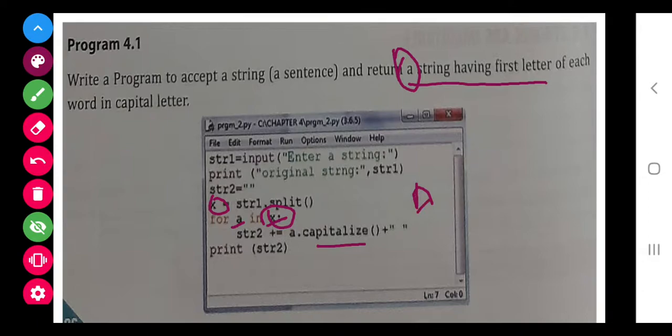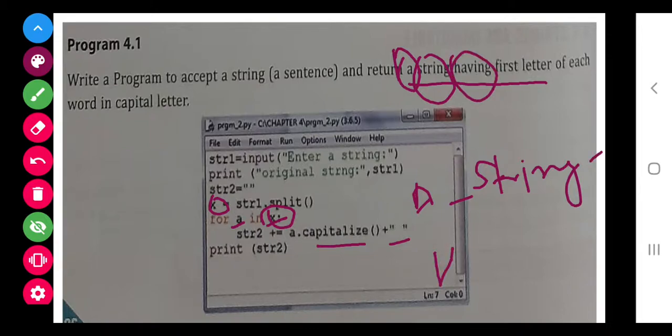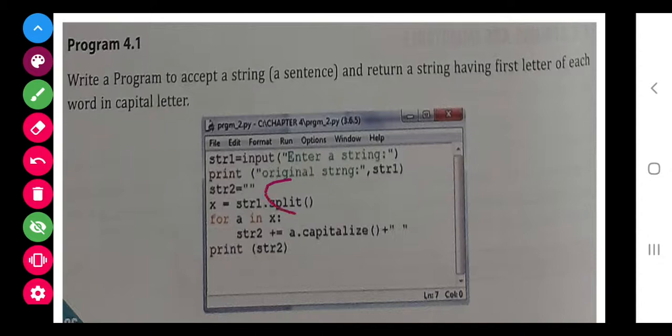After that there is a space also, so the space will come. After that it will take string and capitalize it, so capital S and the rest small. After that the gap will come, then having, with capital H and the rest small, and so on. So class, two functions are used: split and capitalize.